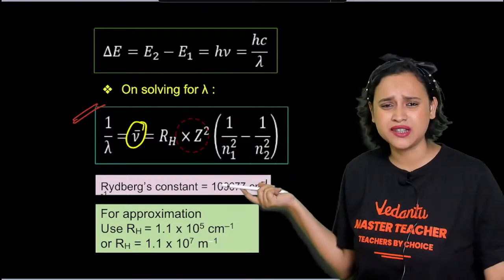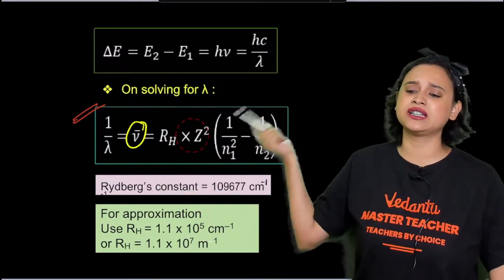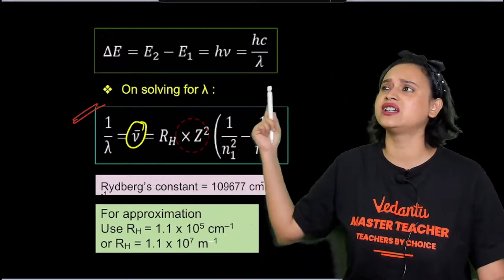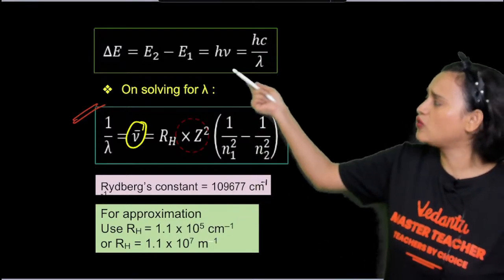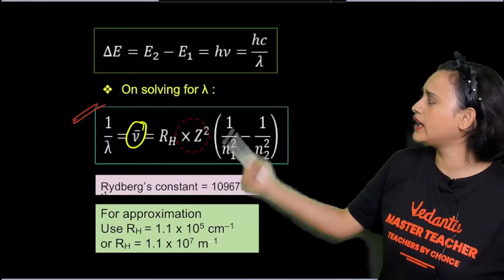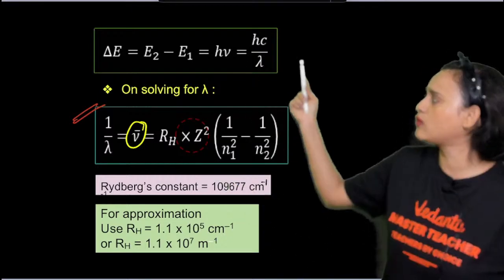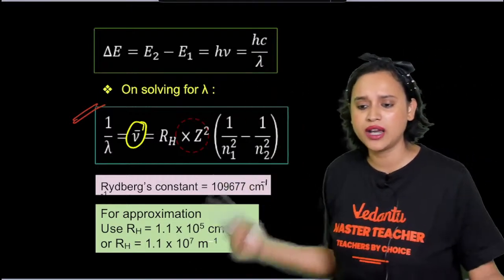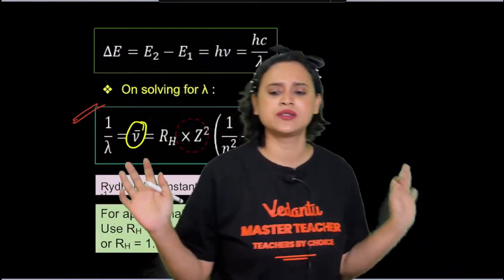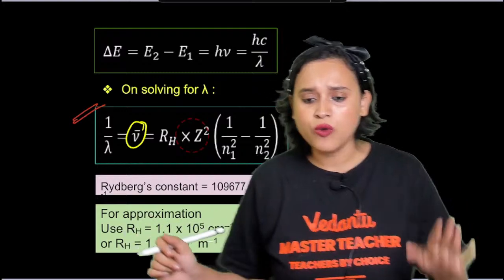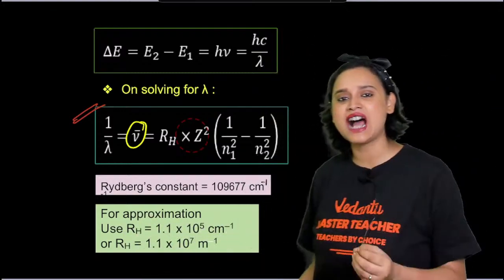Very simple, easy peasy formula. We have seen this pattern in many different chapters, like 1 by T1, 1 by T2, 1 by P1, 1 by P2, 1 by V1, 1 by V2. So I suppose that you will always be able to remember it. Now, the question that comes is, what is this RH?